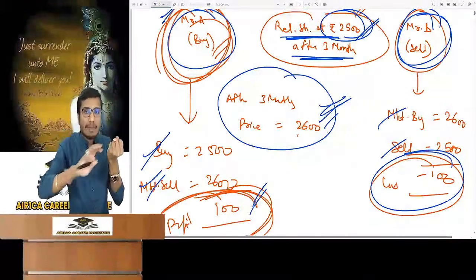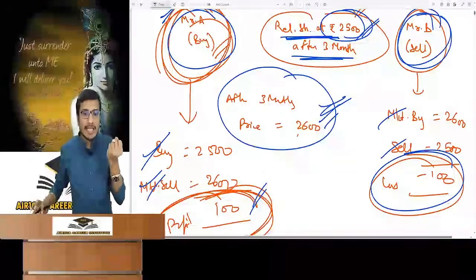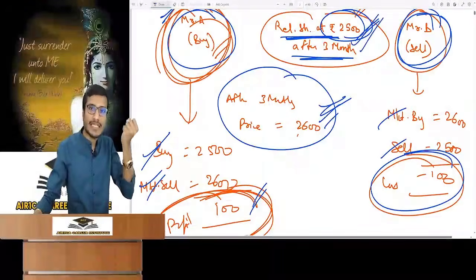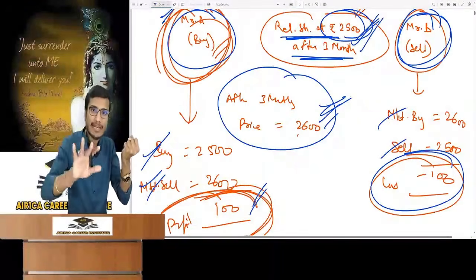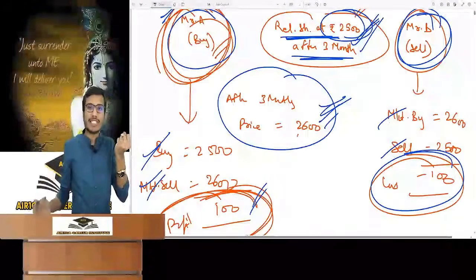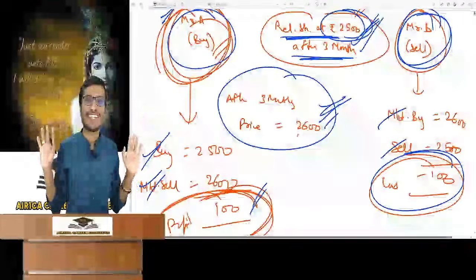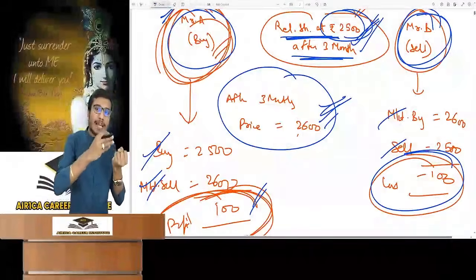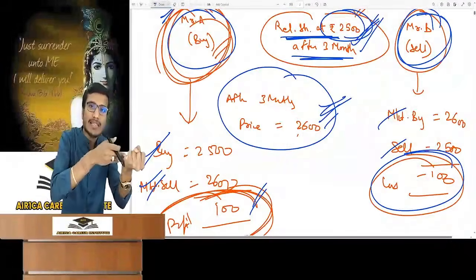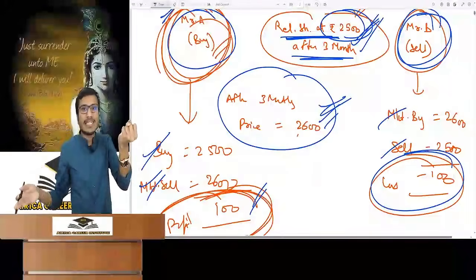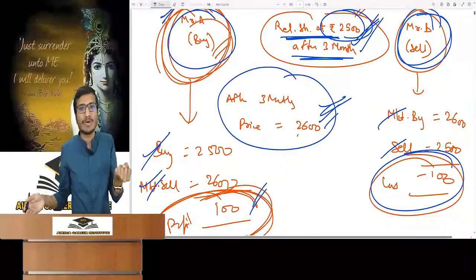So if I feel that the price will go down after the 3 months, tell me, am I a fool to sign a contract to buy at rupees 2500 if I have doubt? Sir, my expectation is to go down, so why can't I contract to buy? Then there is no bigger fool than you. Understand, I think that price will go up, then only I will talk about buying at that price. If I think that price will go down, then why will I talk about buying it?